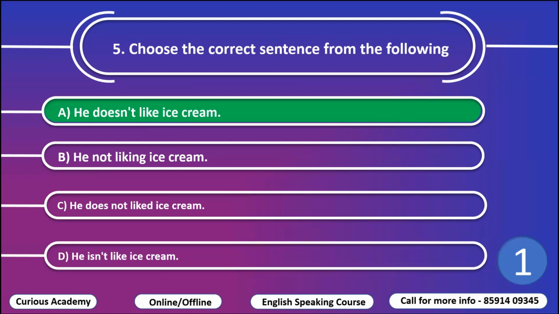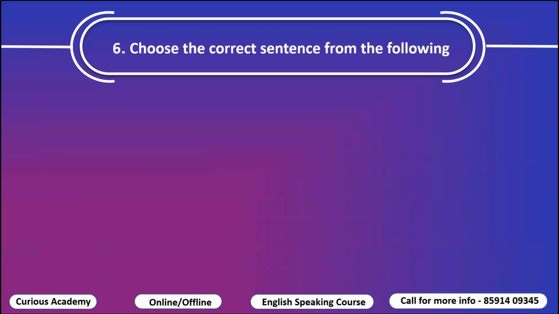In B, what is wrong? He not liking ice cream. So here don't, doesn't is not mentioned. So this is wrong. He does not like. Liked is wrong. Ed is not used. In the last sentence, he isn't like ice cream. So isn't is wrong here, and you will have to use doesn't. He doesn't like ice cream. So option A is right.